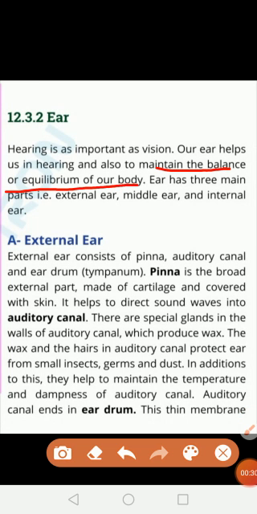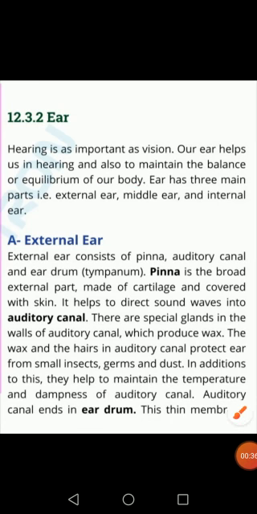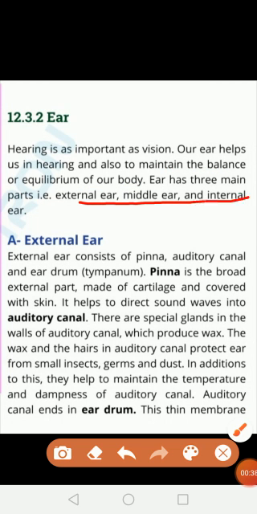Okay, it basically consists of three main parts. Today we will discuss these three main parts, which are the external ear, middle ear and internal ear.